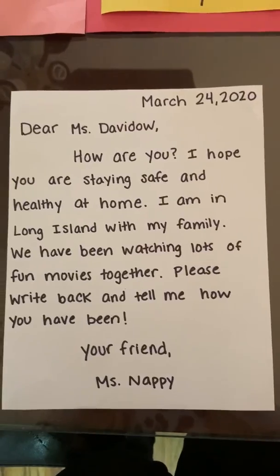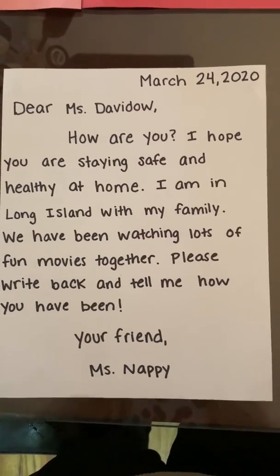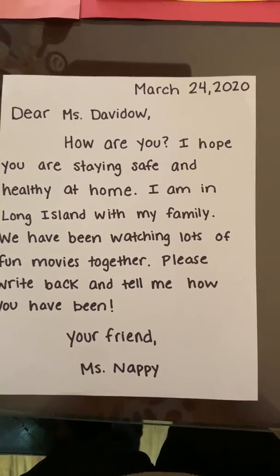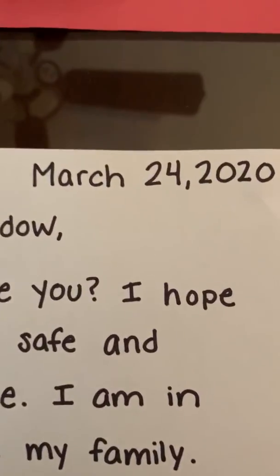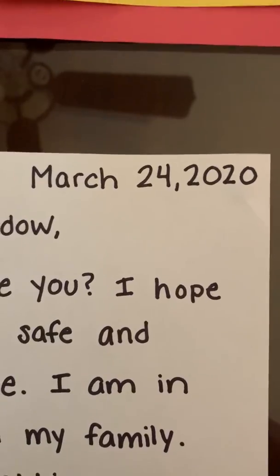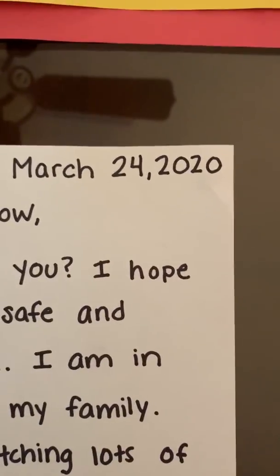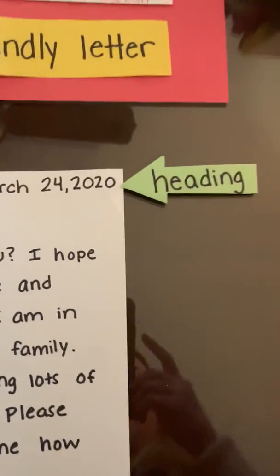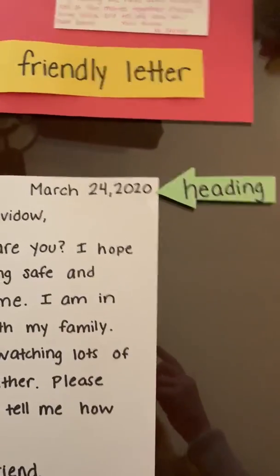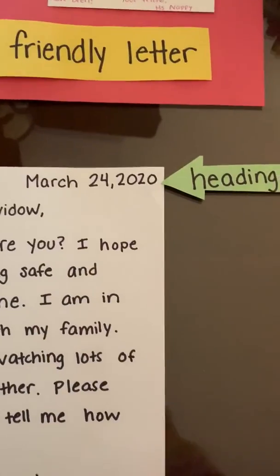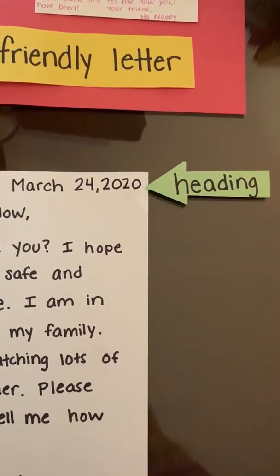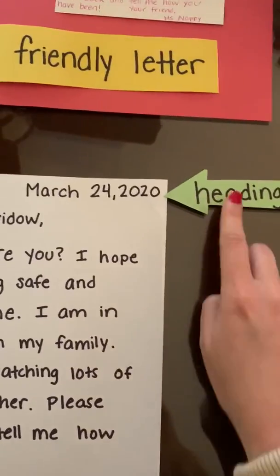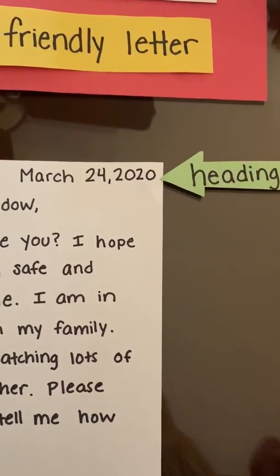We can see that there are so many different parts of this letter. Today, we're going to learn about all the different parts and what they're called. Let's start at the top of our letter. What do we see? We see that there's a date at the top of our letter. This is called a heading. It's called a heading because it's at the head of the paper. We can remind ourselves that this is called our heading because our head is at the top of our body, just like the heading is at the top of our page.